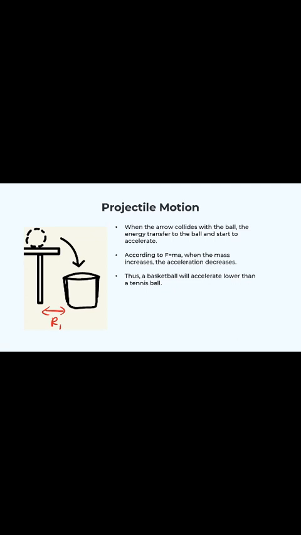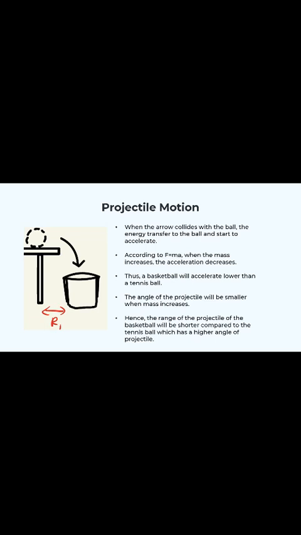Then, the mass of the object will affect the angle of the projectile as well. When the mass of the ball increases, the angle of the projectile will be smaller when it gets in the bucket. Hence, the range of the projectile of the basketball will be shorter compared to the tennis ball, which has a higher angle of projectile. As a conclusion, what is the problem that we should solve and the objective for this project?